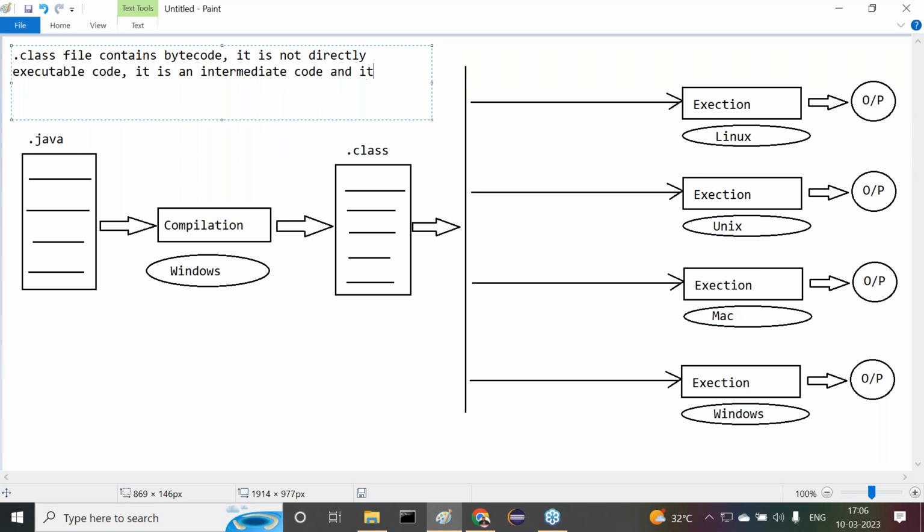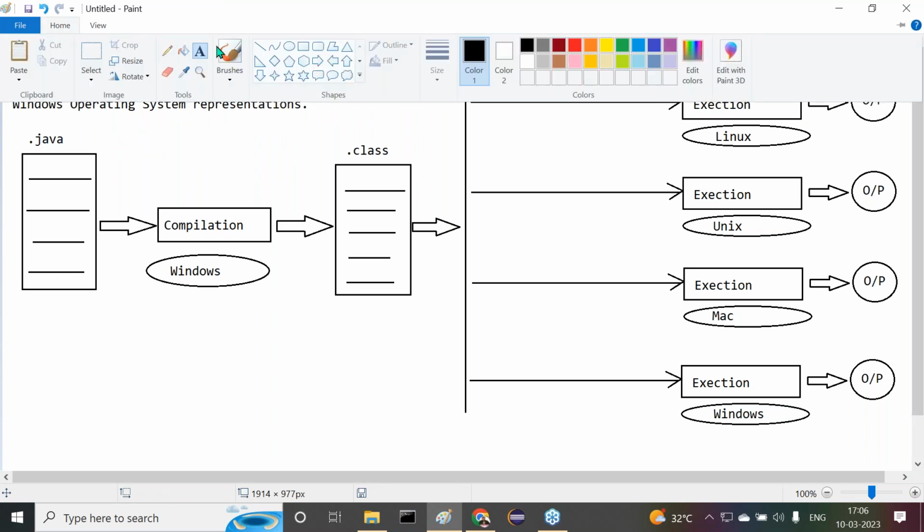And it does not have any operating system representations, including Windows operating system representations.